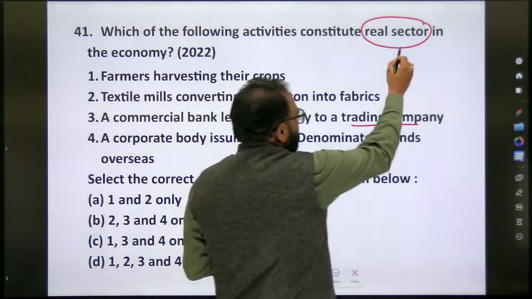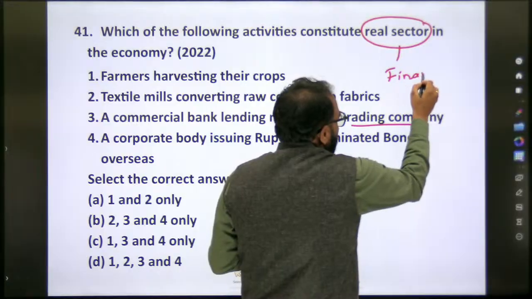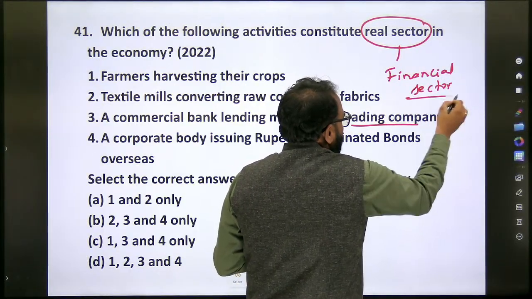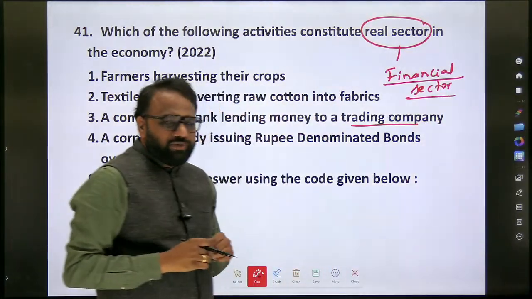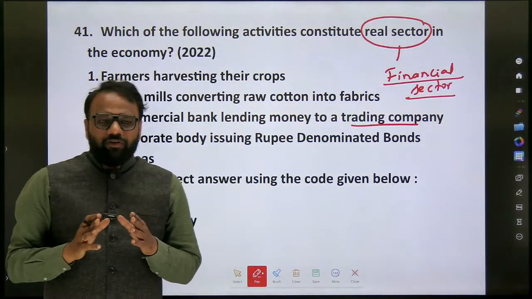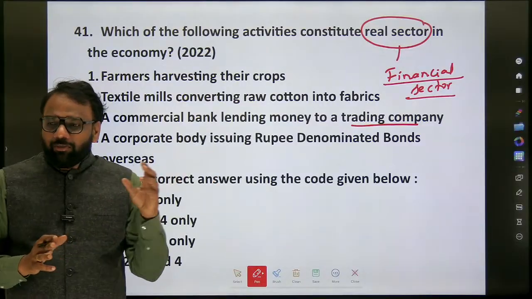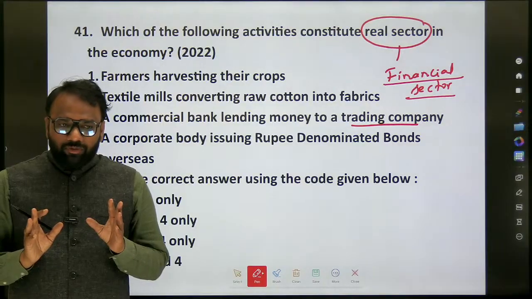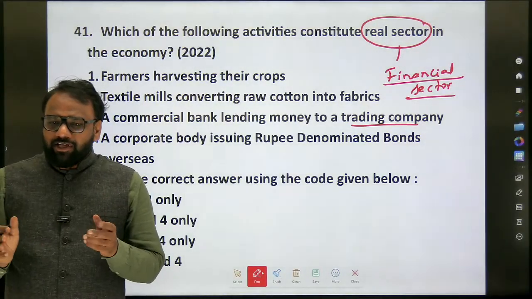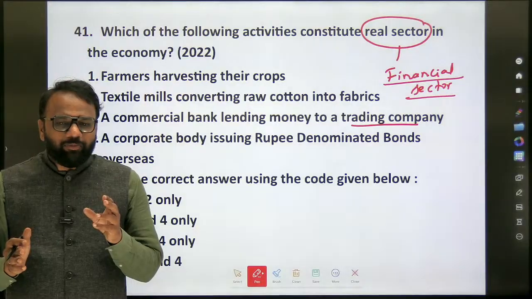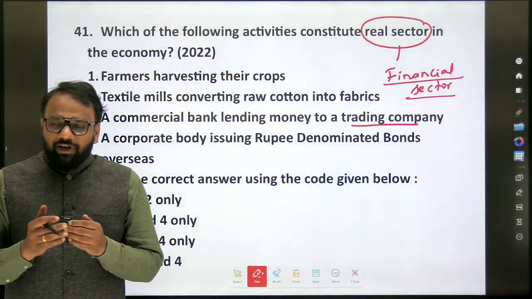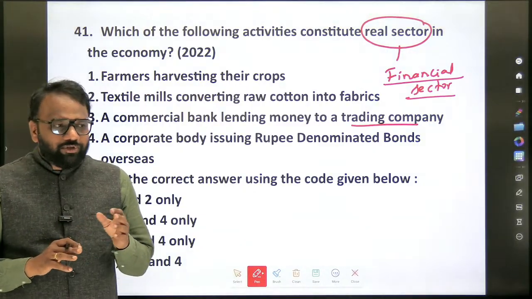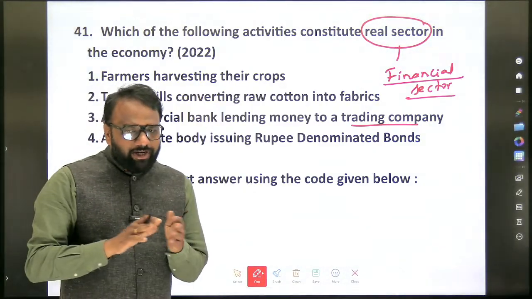Here we need to know only two things: one is the real sector, another one is the financial sector. The exact definition is not required. Just based on the statement itself, you can come to a conclusion. Wherever only financial instruments are used and no real work is taking place, such an entity is part of the financial sector, and wherever real operation is taking place, it is part of the real sector.